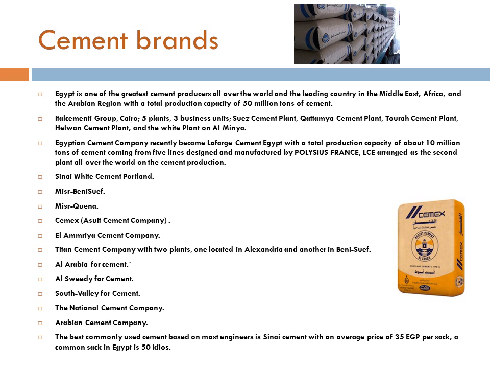Egypt is one of the greatest cement producers all over the world and the leading country in the Middle East, Africa and the Arabian region, with a total production capacity of 50 million tons of cement. Some examples of the manufacturers are Italcementi, placed in Cairo. It has 5 plants and 3 business units: Suez Cement Plant, Attamiyah Cement Plant, Tora Cement Plant, Helwan Cement Plant, and the White Plant in El Minya.